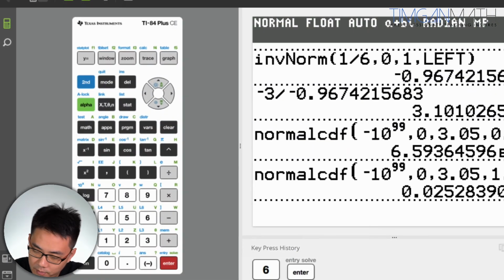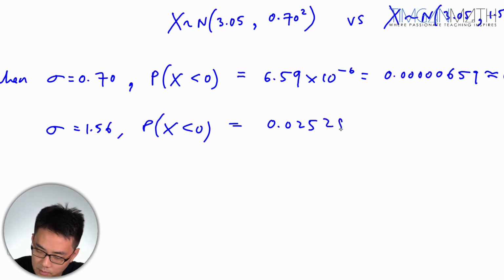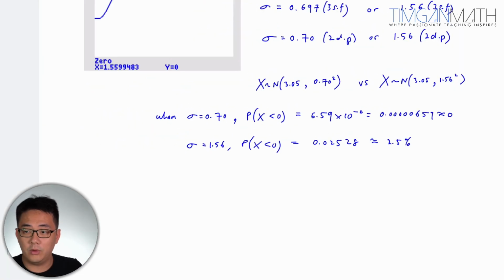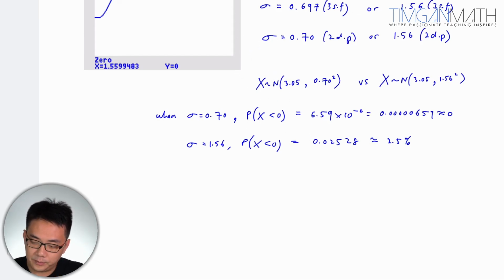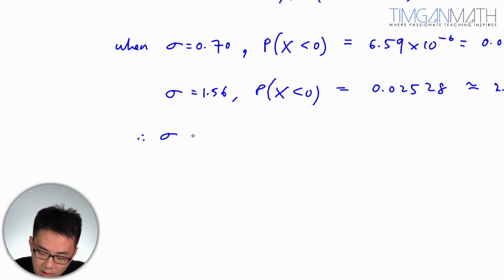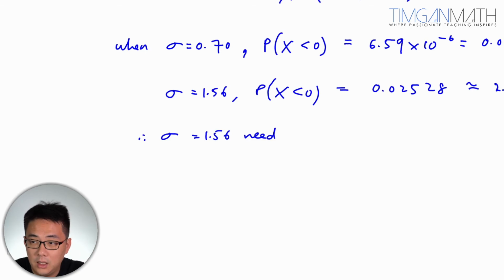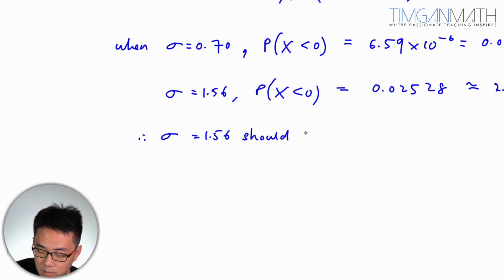Okay, this is 2.5%. 2.5% is a lot, hence this needs to be rejected. Hence sigma equals 1.56 should be rejected. Okay, that is very important because the spread is so big that you will go into the negative region.